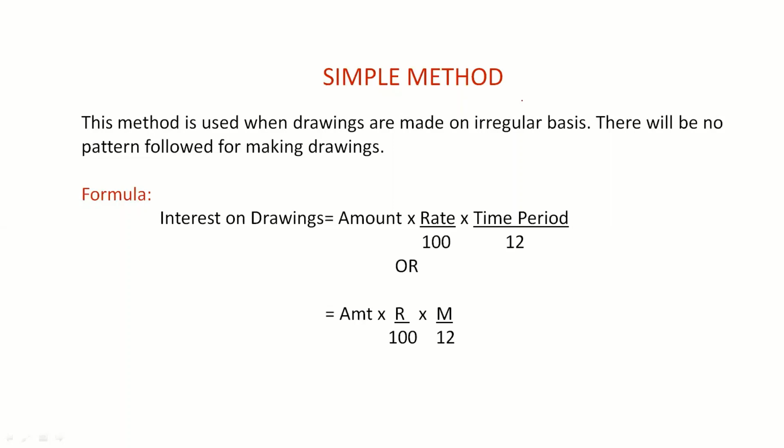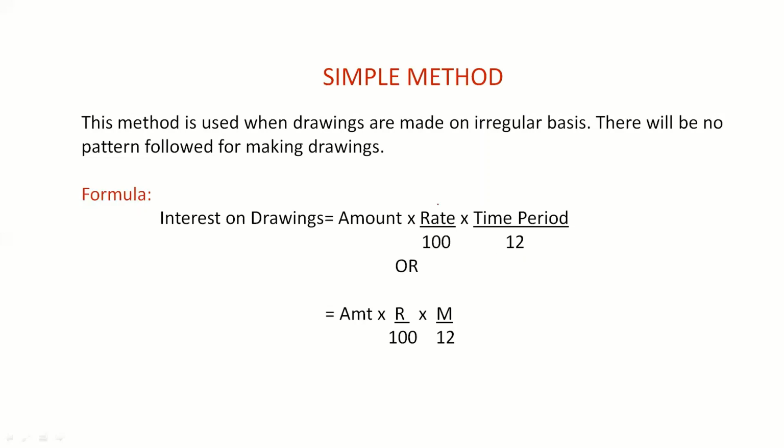But we have to remember that the simple method can't be used when the drawings are made more frequently. If the partner is withdrawing the amount more frequently, then it is quite difficult to use the simple method. If the drawings are made like twice or thrice in a year, then we can opt for the simple method. Now the formula here is interest on drawings equals amount into rate divided by 100 into time period divided by 12.